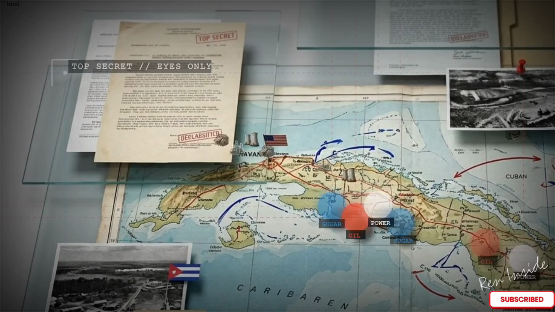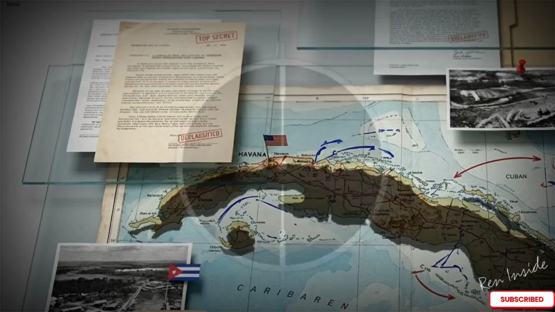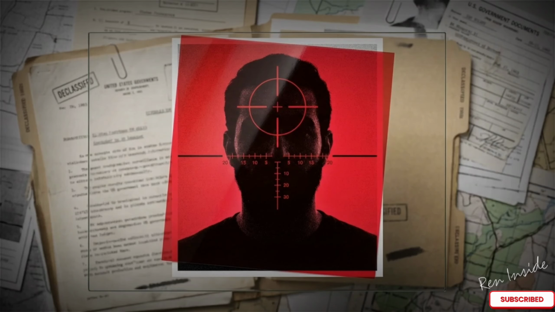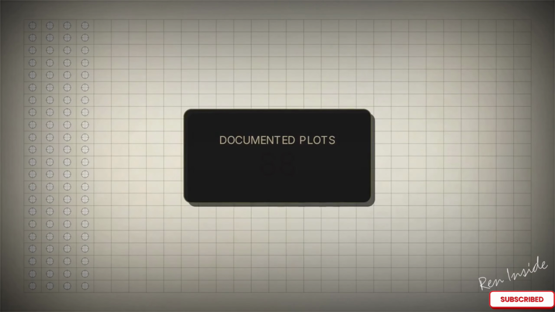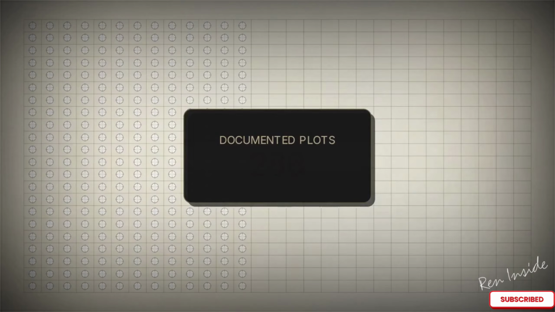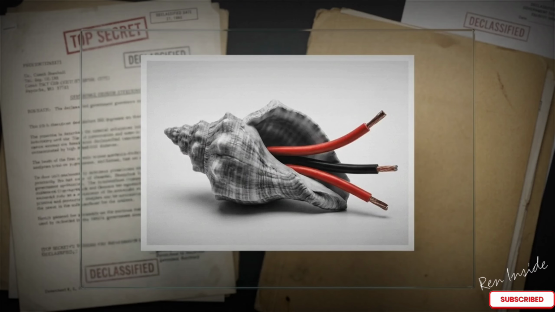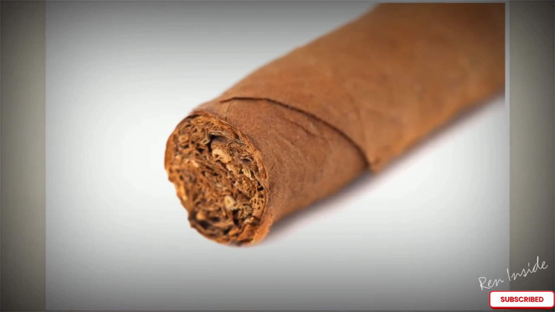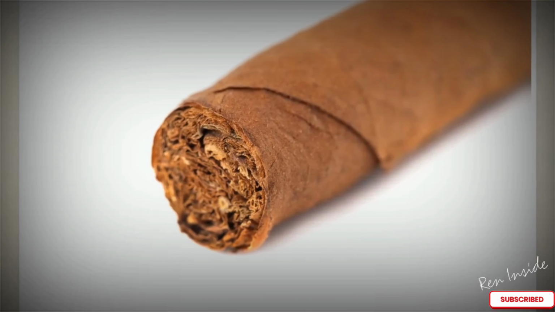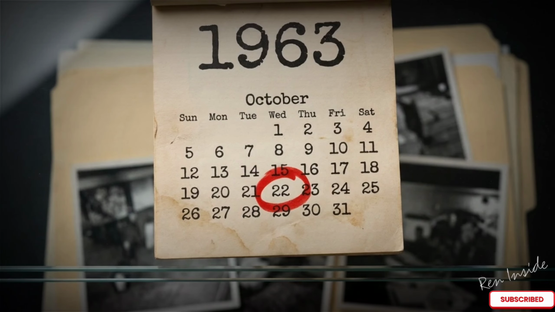When strategic sabotage failed to achieve a regime change, the CIA's methods began to drift away from geopolitical reality. The operations moved from infrastructure targets to a desperate, singular focus on assassination. Records eventually revealed 638 documented ways the agency planned or attempted to eliminate Castro. The tactics entered the realm of the bizarre. The agency explored rigging seashells with explosives, where Castro liked to dive, and even contaminating his favorite cigars with botulinum toxin. The closest the agency ever came to success was in 1963.